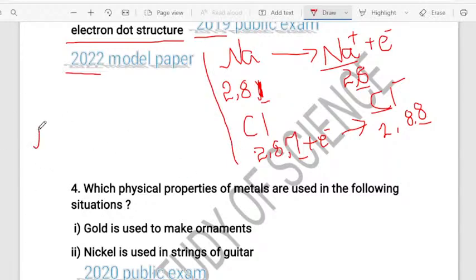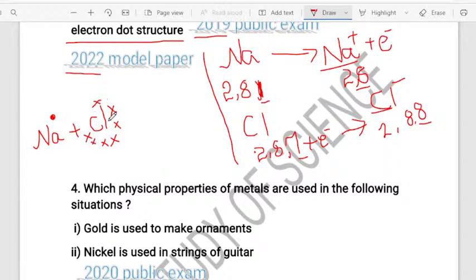See, sodium. When we write the electron dot structure, sodium has only 1 electron on its outermost orbit, children. Write its electron, followed by chlorine. Chlorine has how many valence electrons? Look here. Chlorine has 7 valence electrons. So represent this by a star. As you have represented sodium by a dot, represent this by a star, so there is no confusion for you. See, 1, 2, 3, 4, 5, 6 and 7 valence electrons are on the chlorine.